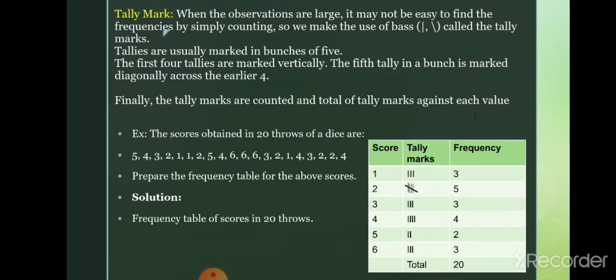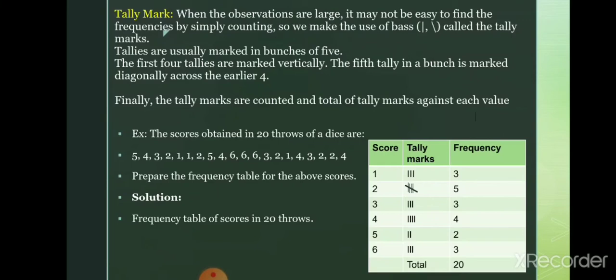So the entry 1, how many times does the entry 1 occur? The entry 1 occurs 3 times, so we have to mark 3 vertical lines. The total count is written in the frequency table, that is 3. Then the second value, the score 2, how many times does it occur? 5 times. So we have to make tally marks.